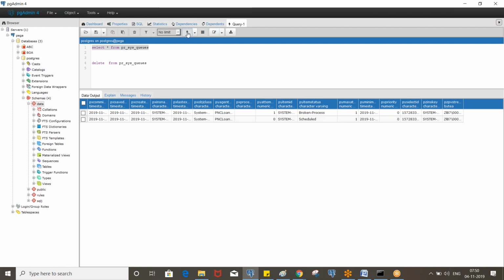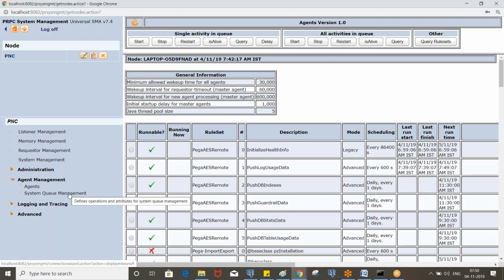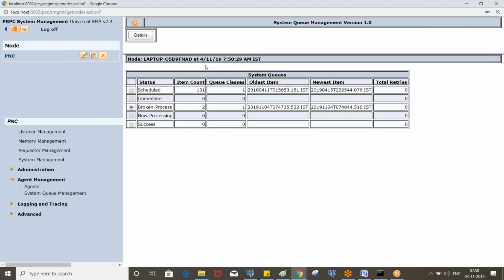Now, if you execute it, let's see, both are broken process, right? Here you don't see the reason why it failed. Since it failed, you cannot see even the email. Now go to the SMA system queue management, and we have two broken process items here.